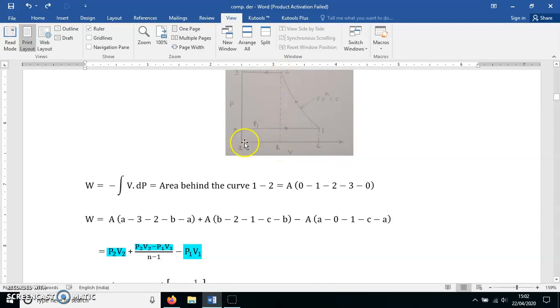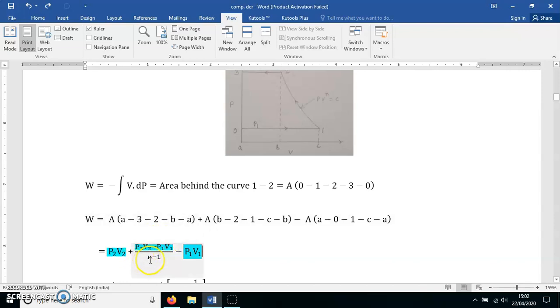So P2 V2 is this area. Plus the area B21CB, that is the area under the curve 1 to 2. This is given by the formula P2 V2 minus P1 V1 divided by n minus 1.